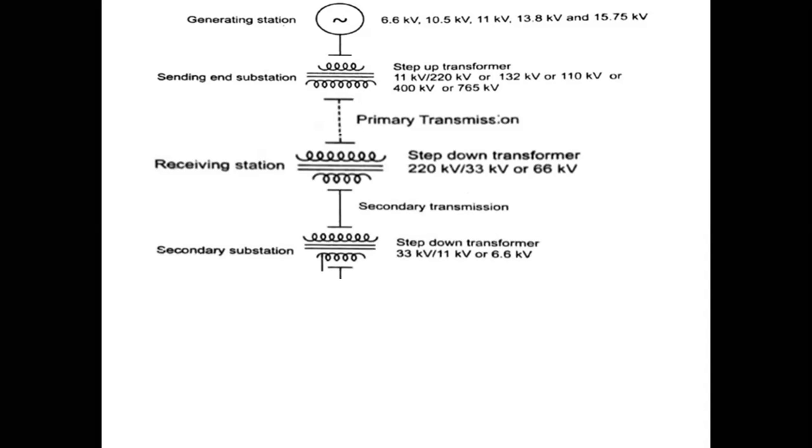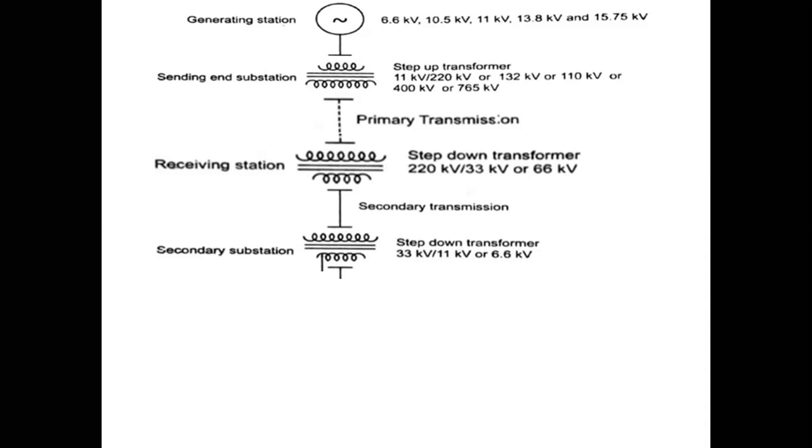After the secondary transmission, another transformer is used, which is a step-down transformer, and we step down the voltage from 33 kV to 11 kV or 6.6 kV. So after secondary transmission, the distribution part will start.